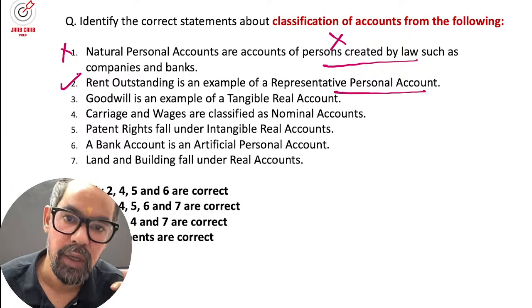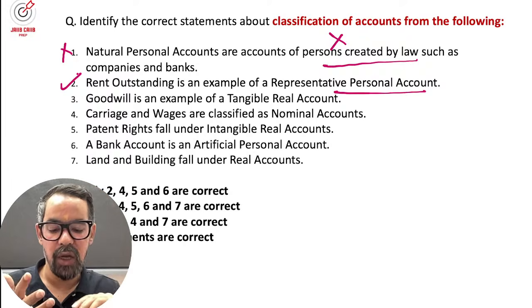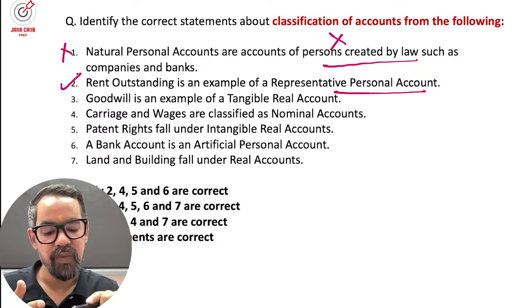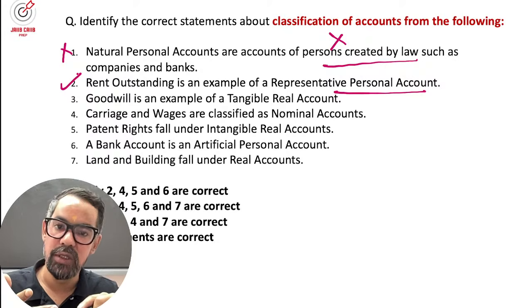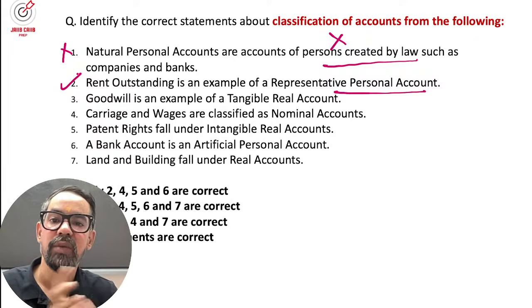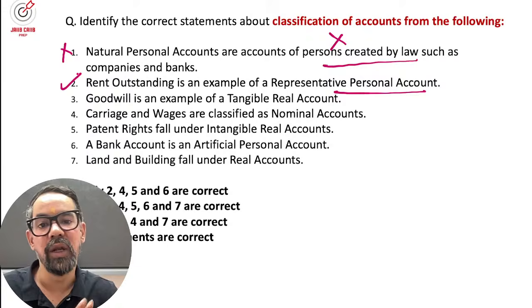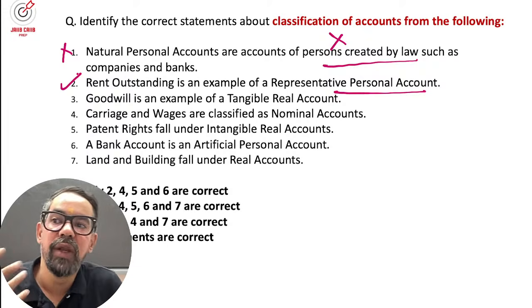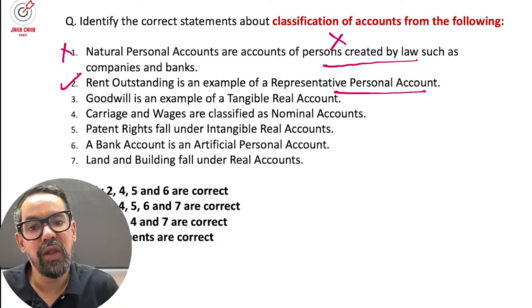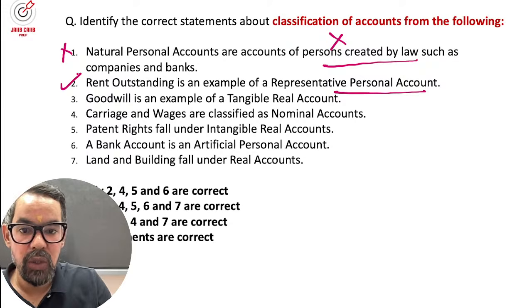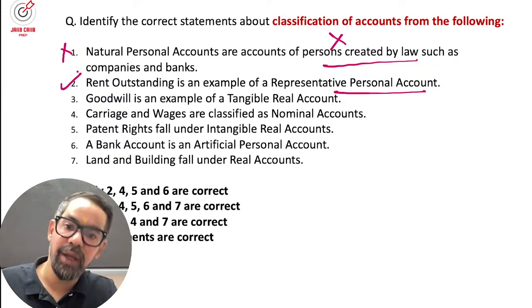Personal accounts are further categorized into three areas: natural person, artificial person, and representative. Natural persons are human beings; artificial persons are XYZ company or anything formed under any law, like when we define a company, it is an artificial person created by law, or LLP or bank and others, right? A representative represents both.